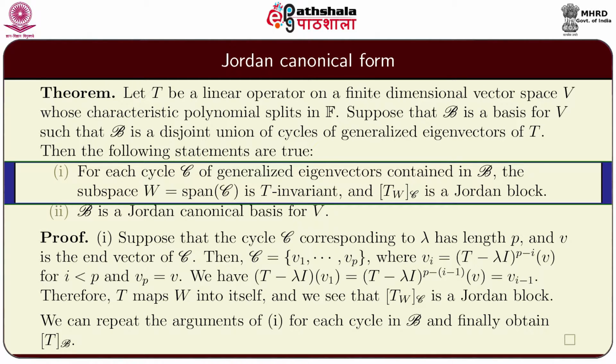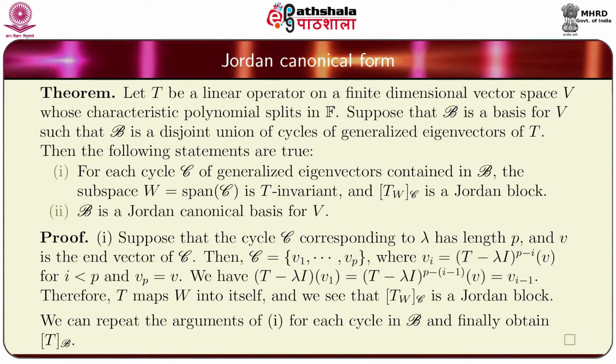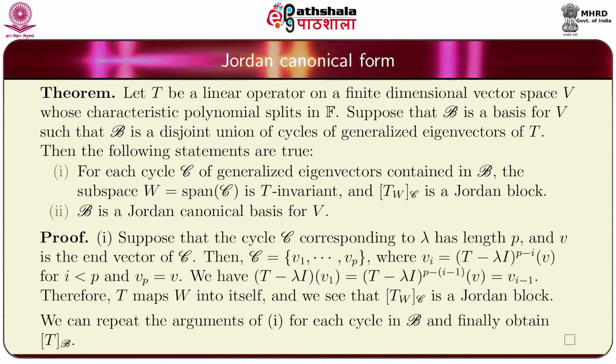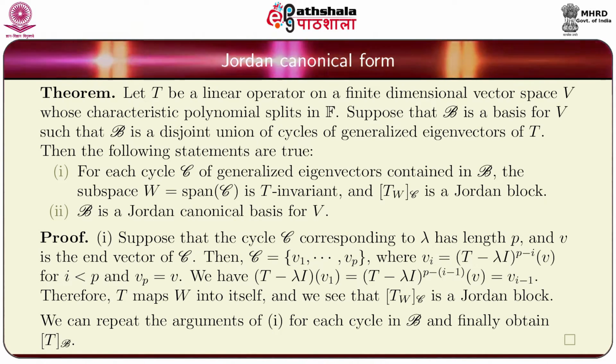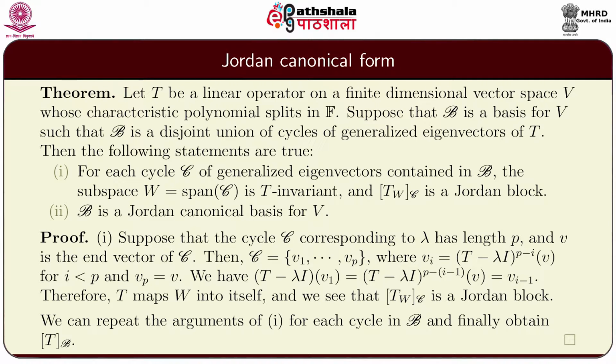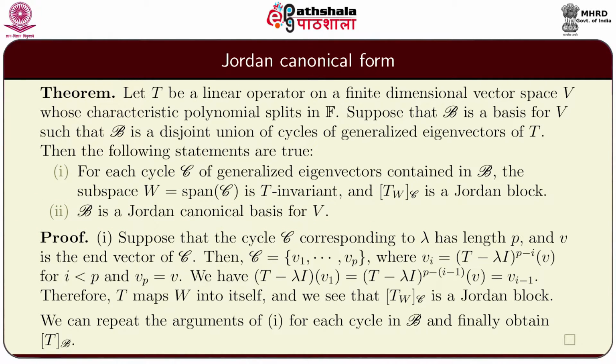For each cycle C of generalized eigenvectors contained in B, the subspace W, that is the span of the cycle C, is T invariant, and the matrix representation of the restricted operator T restricted to W with respect to the cycle C is a Jordan block. Part 2 says that B is a Jordan canonical basis for the vector space V.